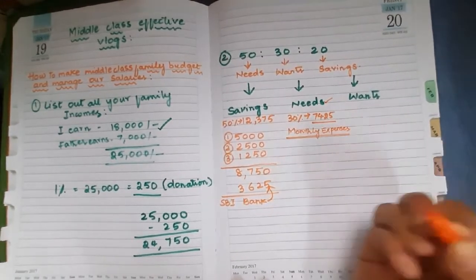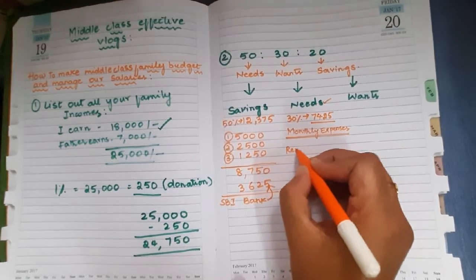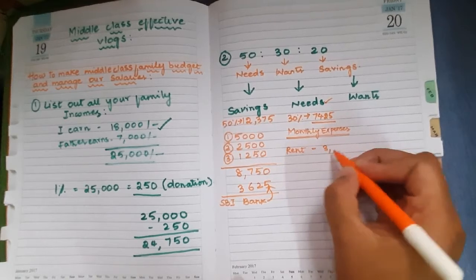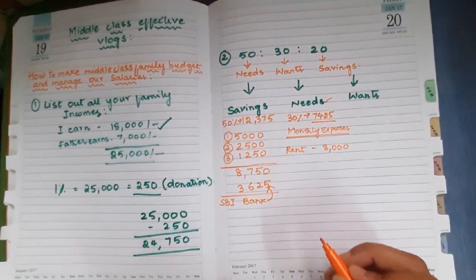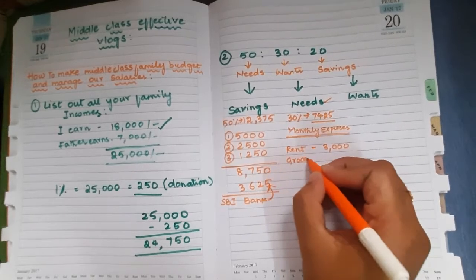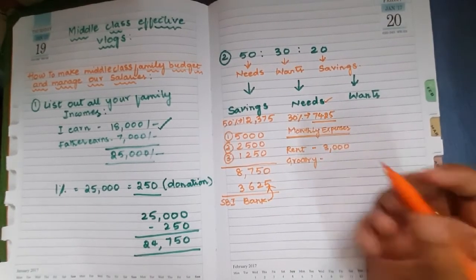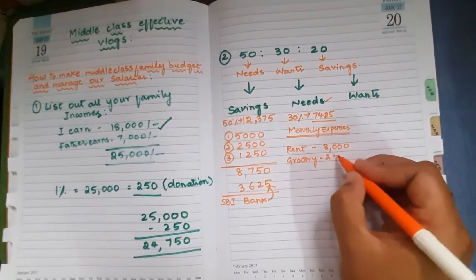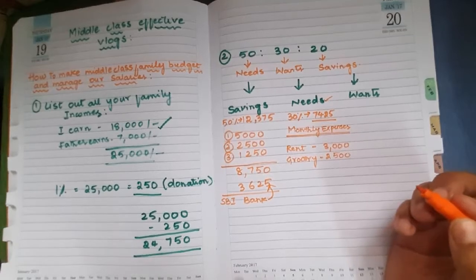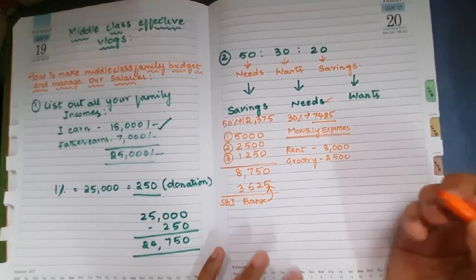So what are the monthly expenses? First thing is rent. So I don't know what is your rent, but our rent is 3,000 per month. And grocery. In 2,500 rupees, I manage all my groceries along with the rice. In the further videos, I will also explain how to make effective and productive grocery list.